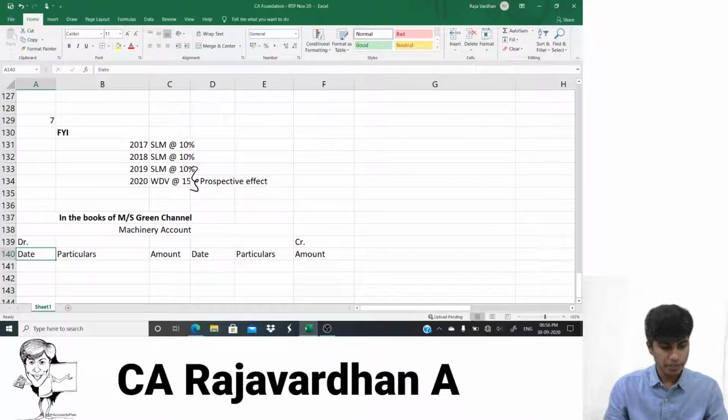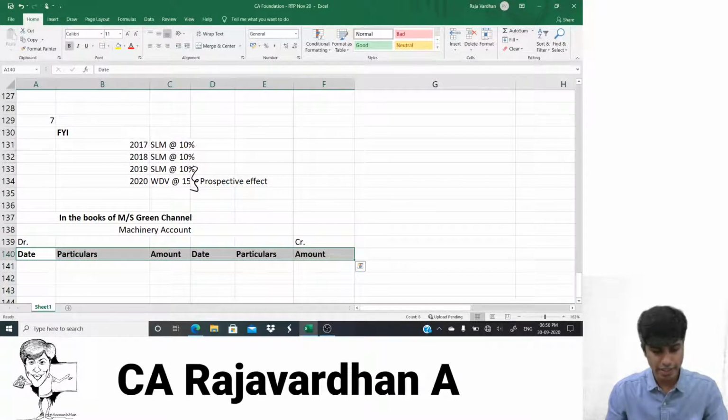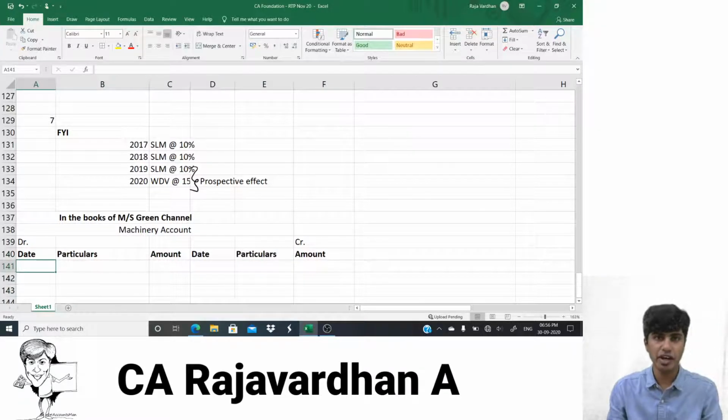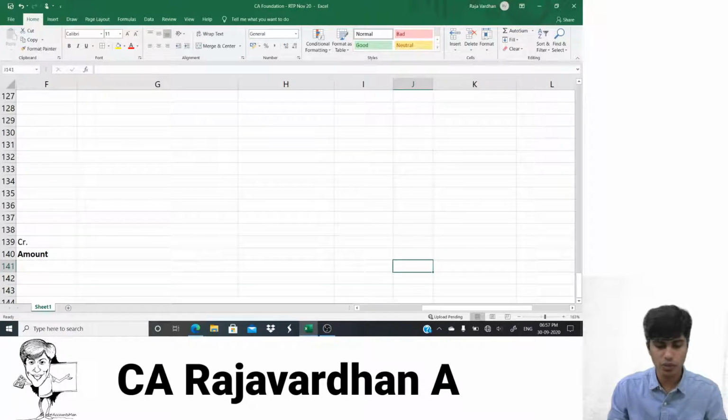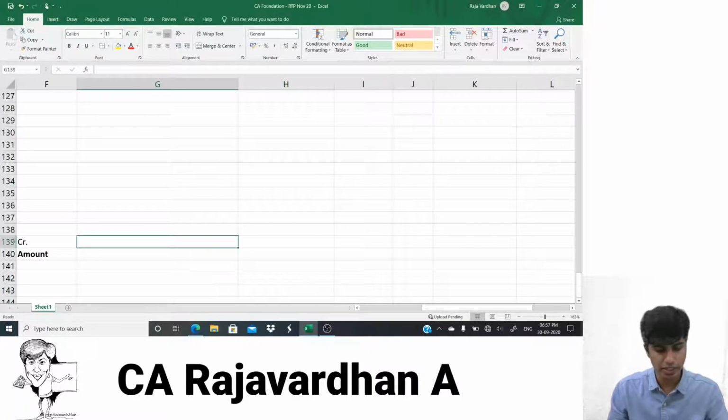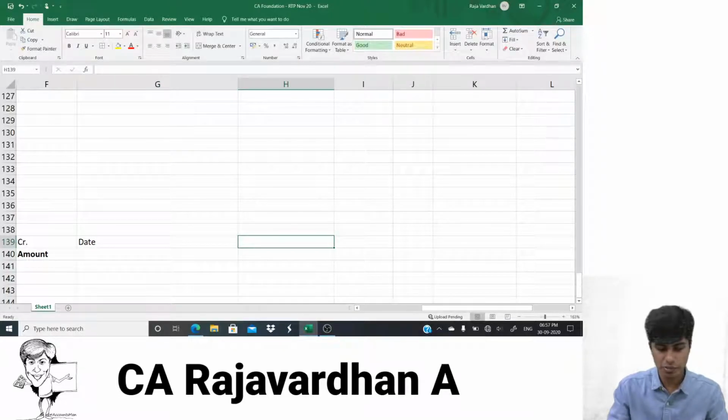Okay, that's done. Let's get started. So this is the ledger that you should prepare. But straight away we can't prepare the ledger. I will always suggest you prepare the working note first and then come to the ledger. So let us prepare the working note. In our working note, I'll write here the date column, and let this be my particulars.